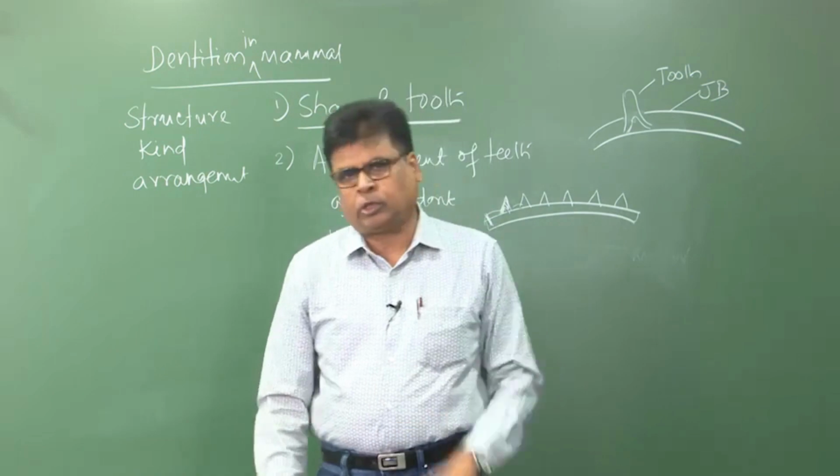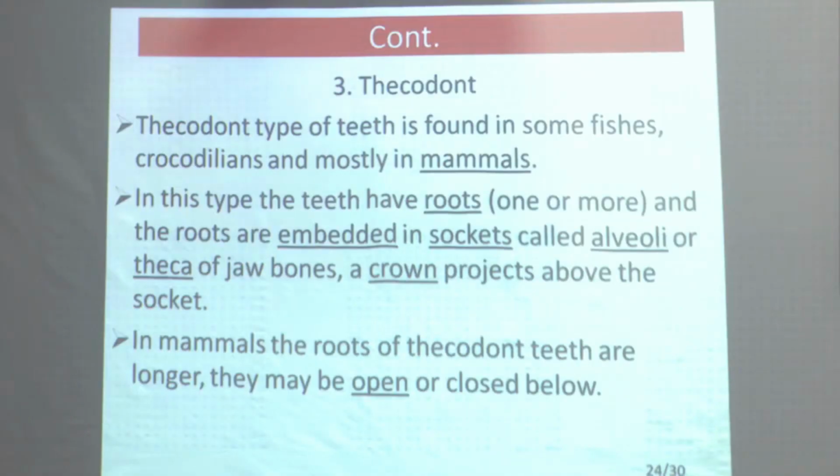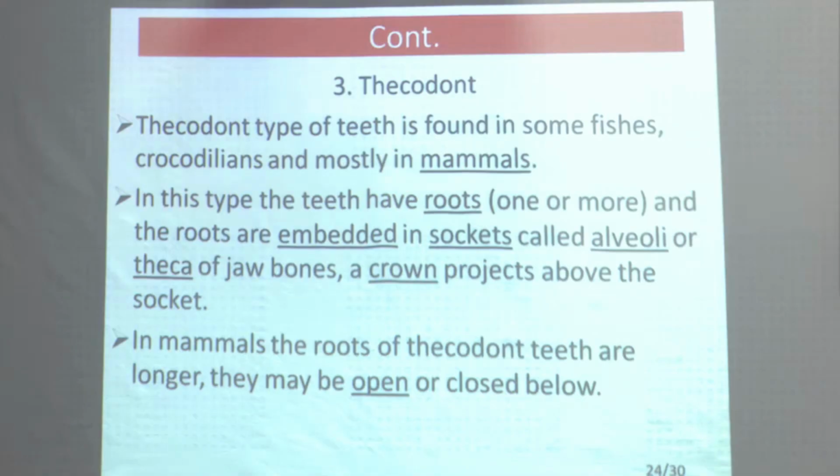So what is the definition? Thecodont type of teeth is found in some fishes, crocodiles, and mostly in mammals. They are very common in mammals. In this type of teeth, they have one or more roots, and the roots are embedded, socketed, and this socket is known as alveoli, or theca of the jawbone. Only the crown projects above the socket.